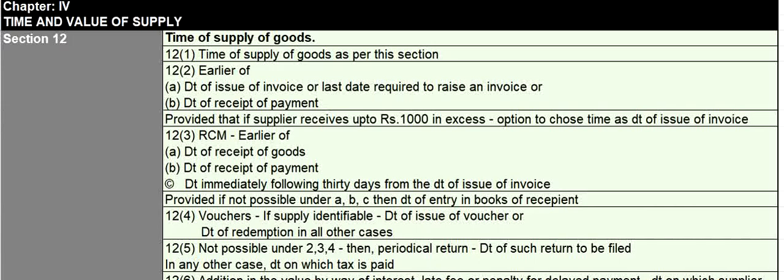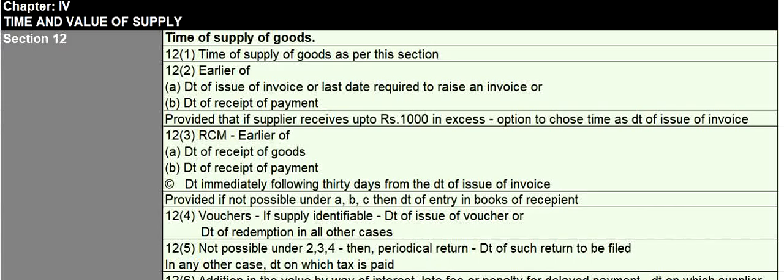For RCM cases, we have to look at three things: the date of receipt of goods, the date of receipt of payment, and the date immediately following 30 days from the date of issue of invoice. So whichever is earliest will be the time of supply of goods in RCM cases. And if it is not possible to determine under these A, B, C of 12 subsection 3, then the date of entry in the books of the recipient will be considered as the time of supply of goods.